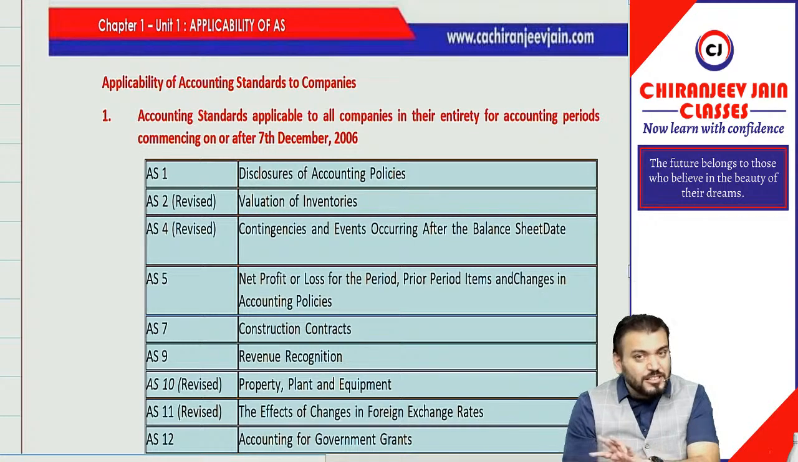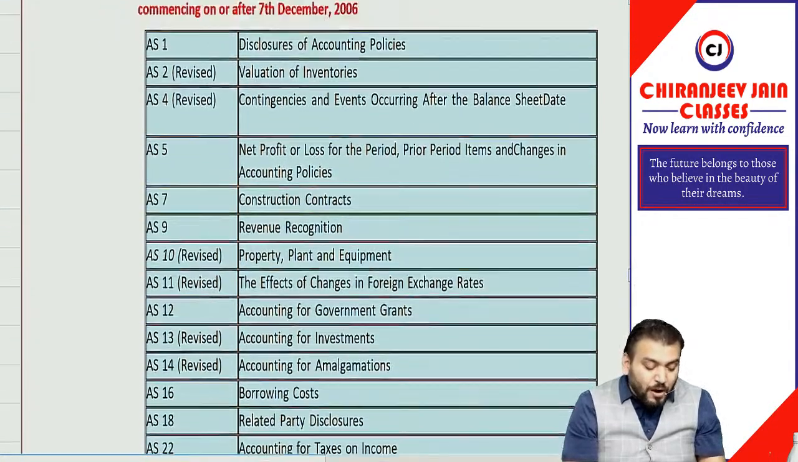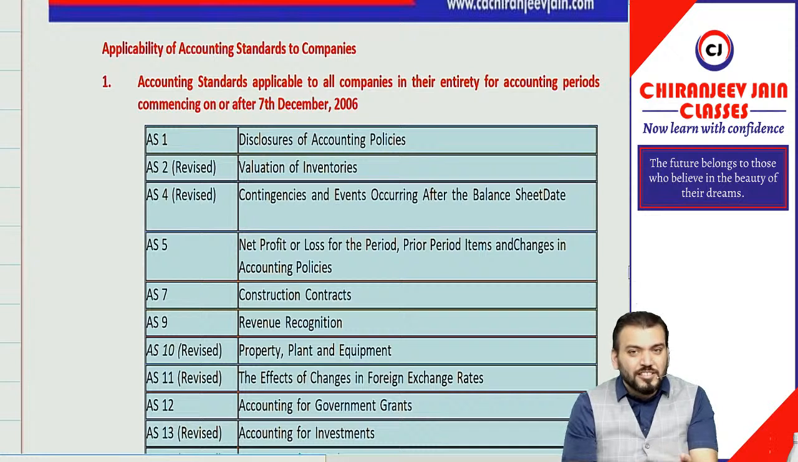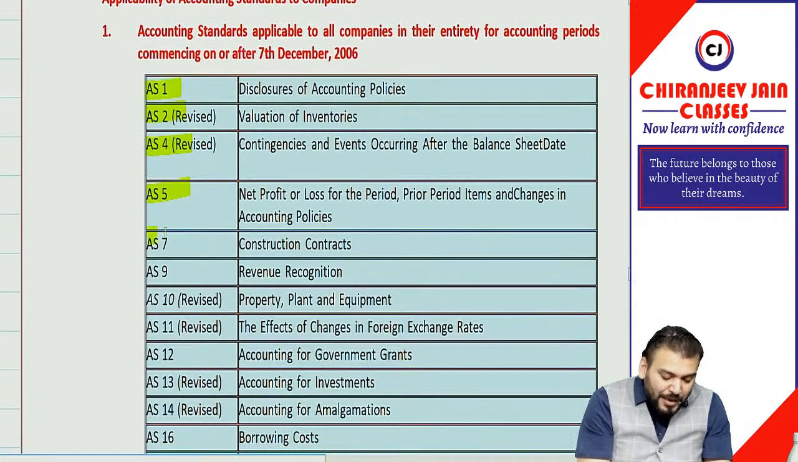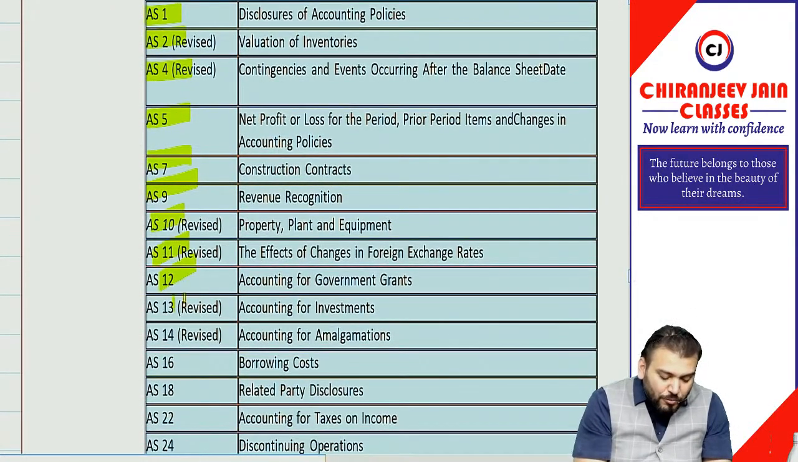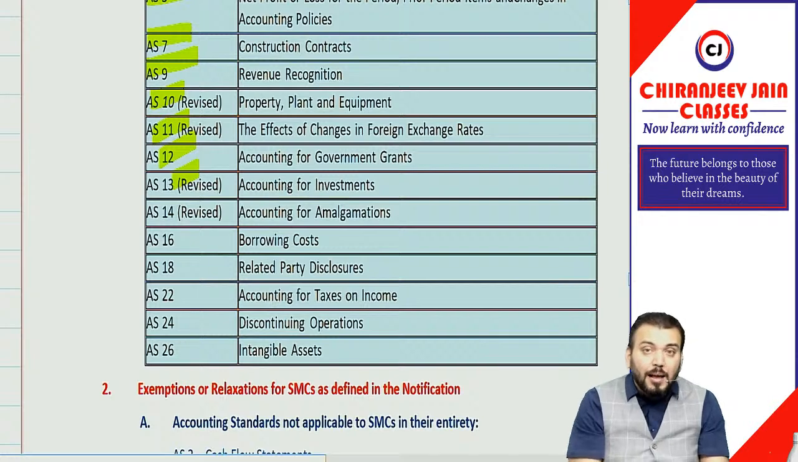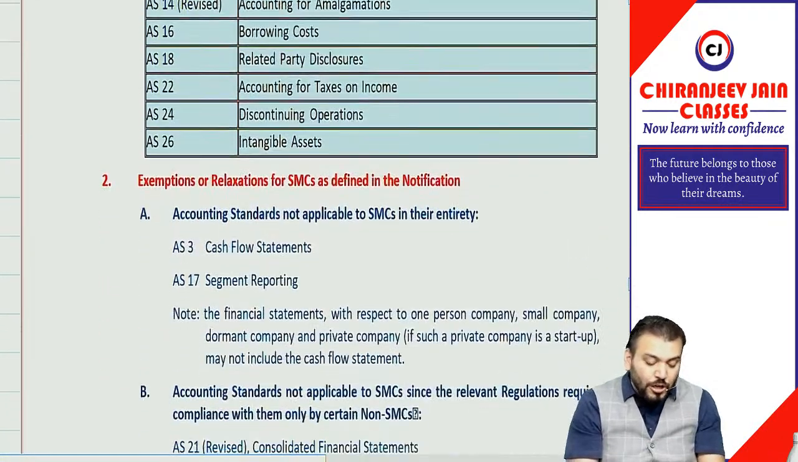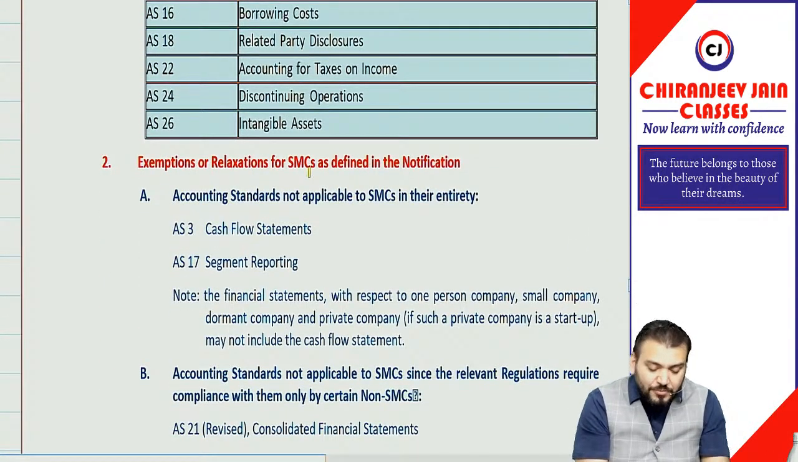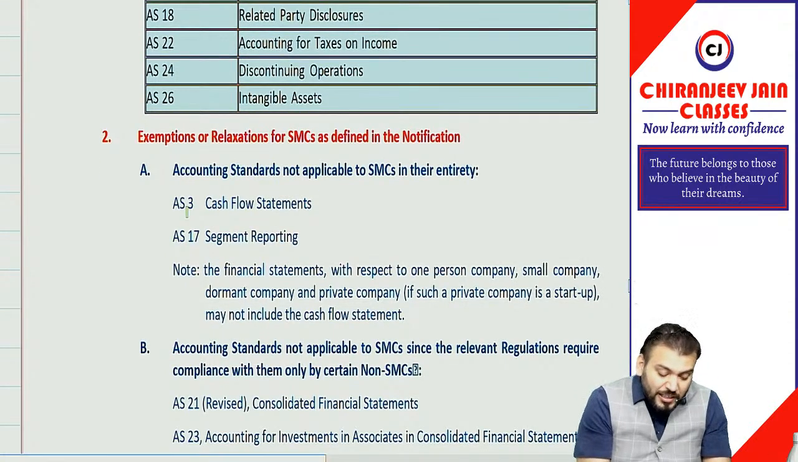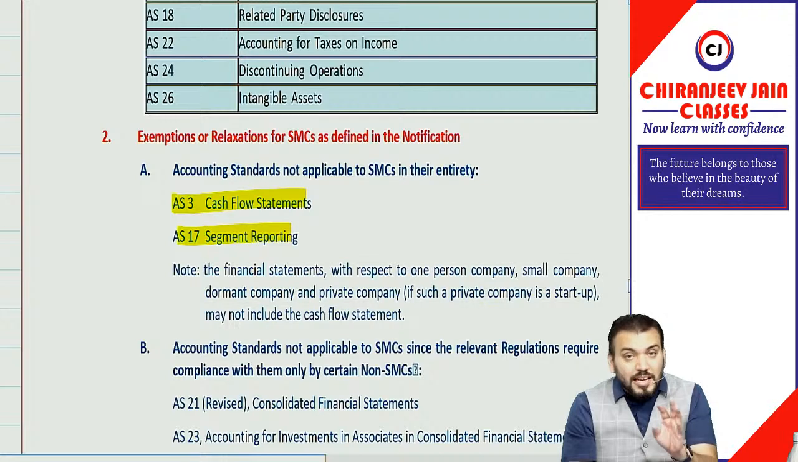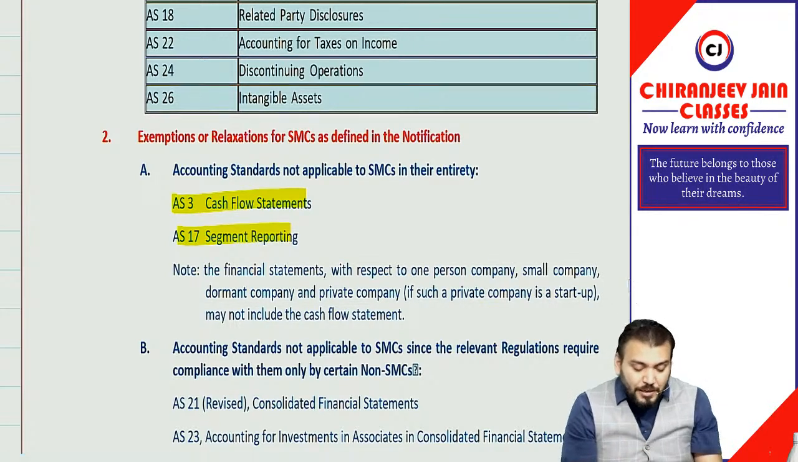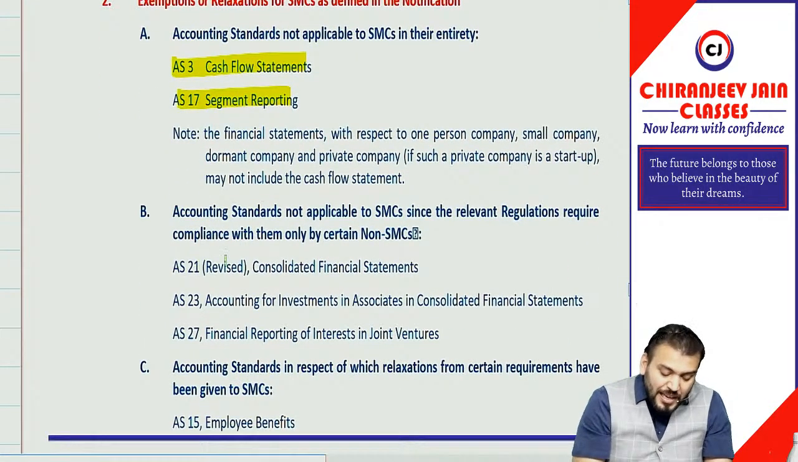So for non-SMC there is no relaxation, no exemption, but for SMC some relaxation and exemption is given. You can see the following accounting standards are applicable in full: AS1, AS2, AS4, AS5, AS7, AS9, AS10, 11, 12. That is, these accounting standards are applicable in full to SMCs also. But they have said AS3 and AS17 are not applicable to them in full. However, certain exemptions have been given.